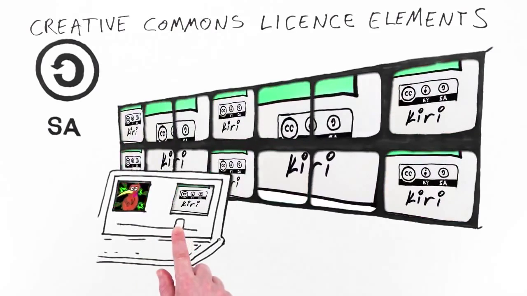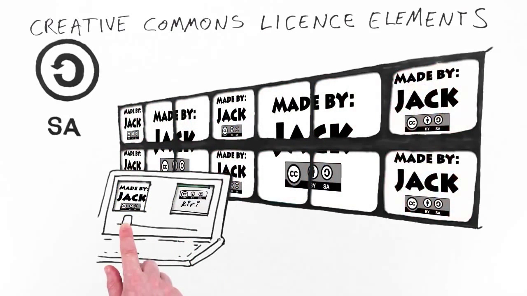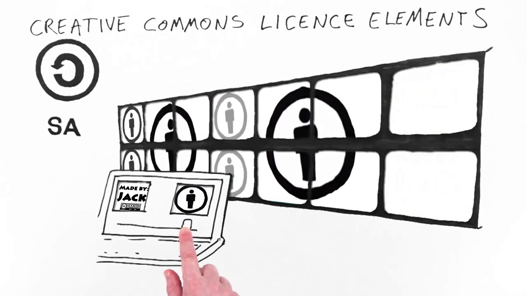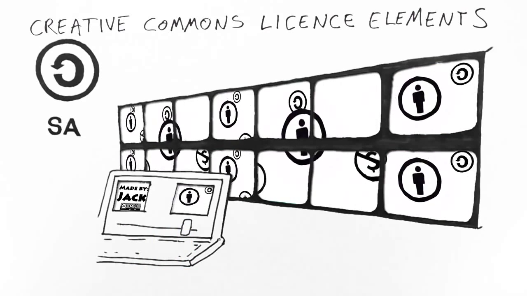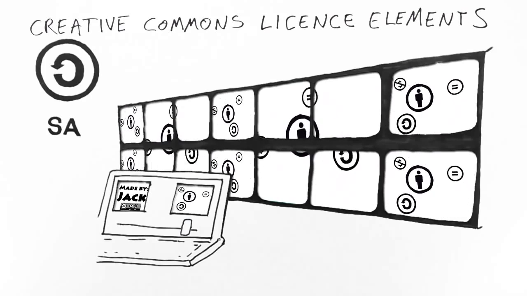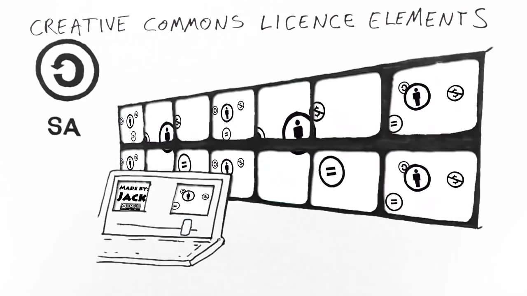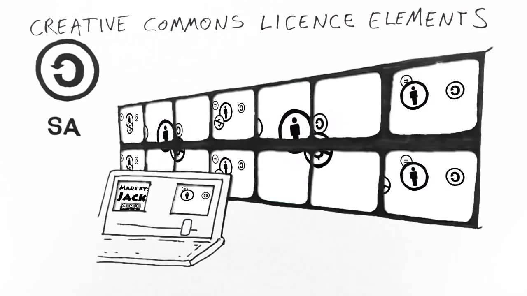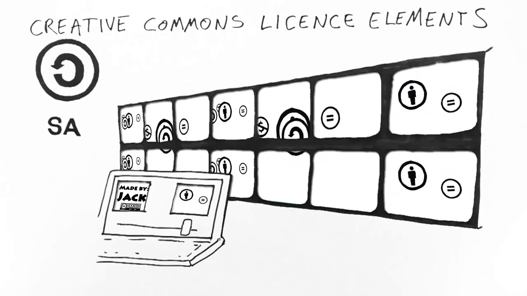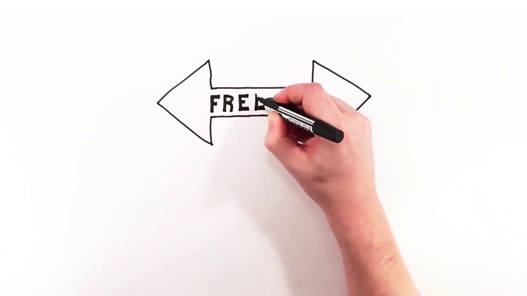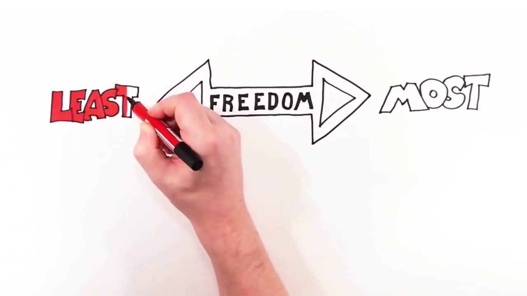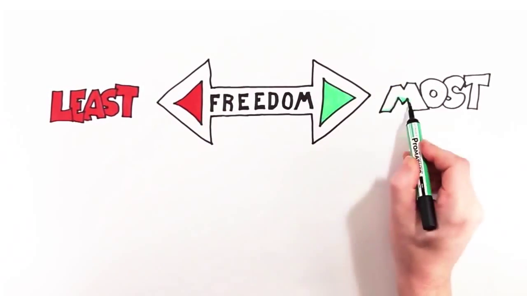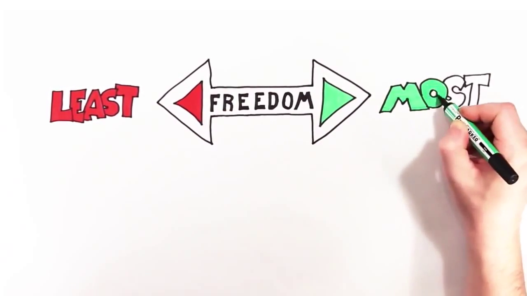Each Creative Commons license gives permission to share and includes the attribution rule. So people who find your Creative Commons licensed work are automatically allowed to share it, but are required to acknowledge you if they do. The other three license elements are optional, and you can choose which ones to add, if any. Here are the 6 combinations that make up Creative Commons licenses. The difference between them is how many rules apply when someone wishes to use your work.